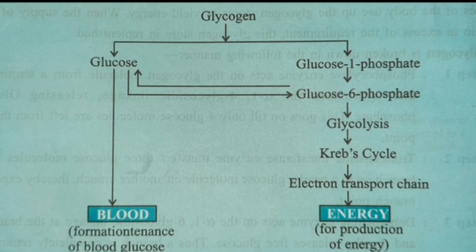Here you can see the glycogen is forming 2 types of molecules, one is free glucose and one is glucose 1-phosphate. If it is free glucose, then it can raise the blood glucose level, or it can be easily absorbed. If it is glucose 1-phosphate, then it will go to glucose 6-phosphate, then glucose 6-phosphate will run through glycolysis, then the Krebs cycle, then the electron transport chain, and finally energy production happens. So it is all about glycogenolysis.